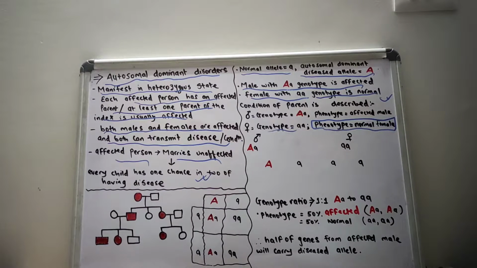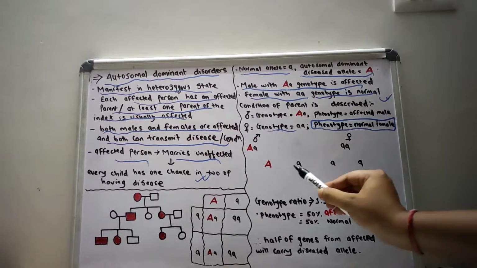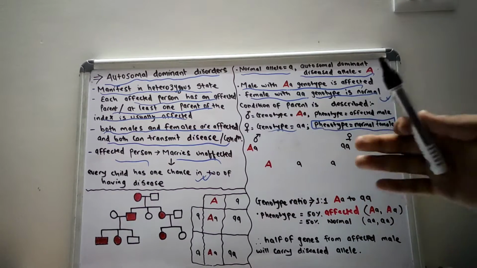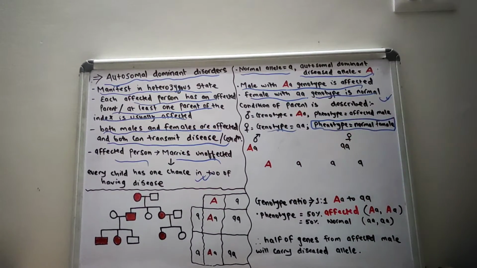Now let's discuss what happens. According to Mendelian inheritance, which you all know, all the genes pair up with other genes. That means all the paternal and maternal genes are paired up.